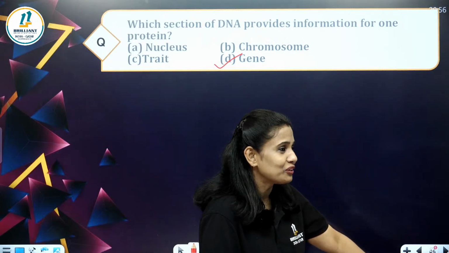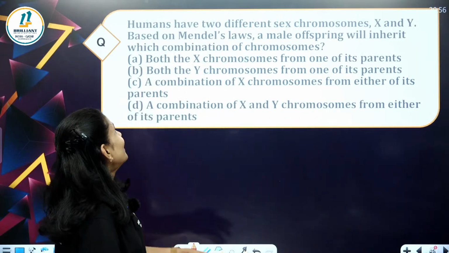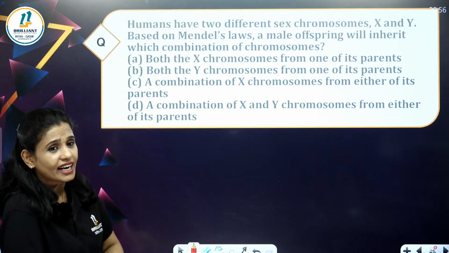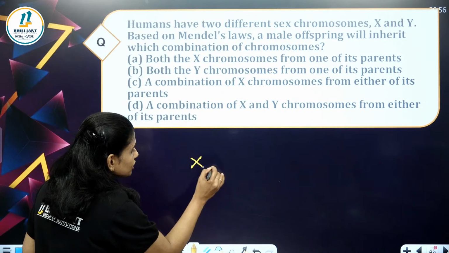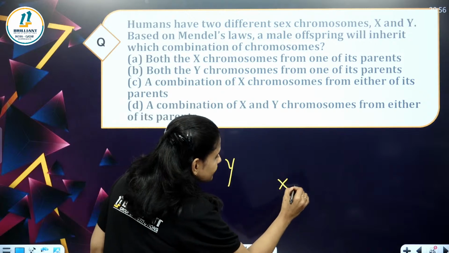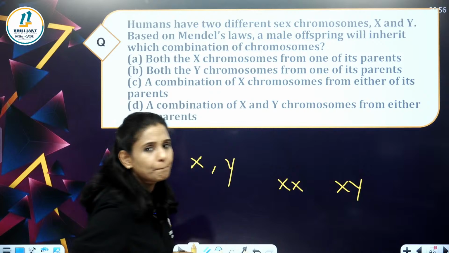Okay, we'll do the next question. Are you ready? Humans have two different sex chromosomes, X and Y, right? If it is XX, it will be female. If it is XY, it will be male.